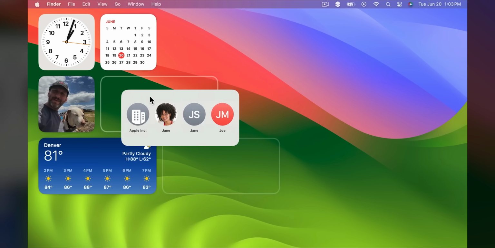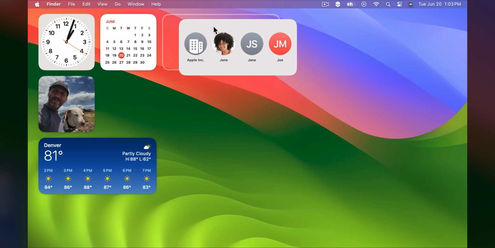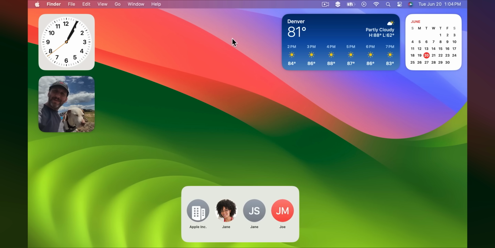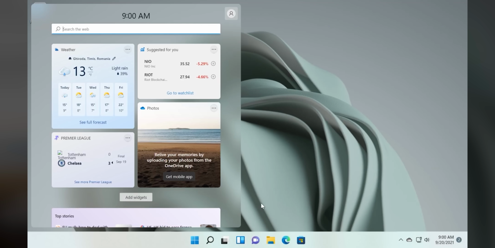On the other hand, when we look at the new widgets with macOS Sonoma, we can add widgets similar to iPhones to our desktop. These widgets look better and are more functional than those in Windows 7. Actually, Windows 11 has these widgets, but these are in a separate window and not as versatile as macOS Sonoma. So, it might be better to have this property in Windows 12.